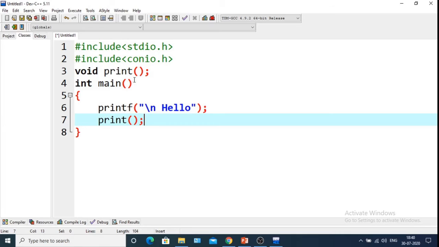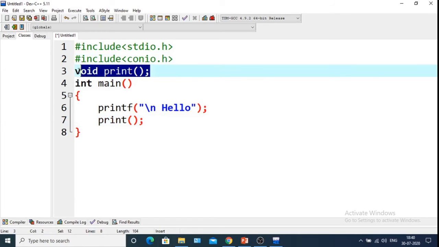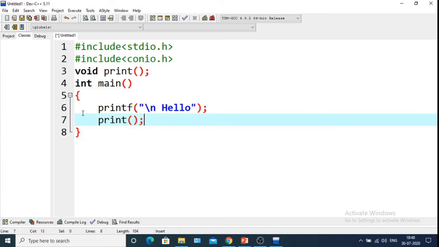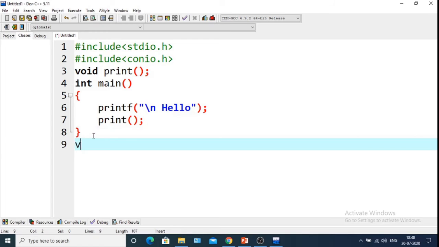This is basically function declaration, this is function calling, and now we will do the function definition. We will now define the function print.